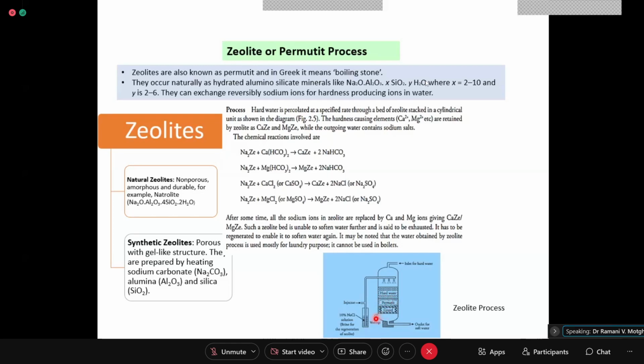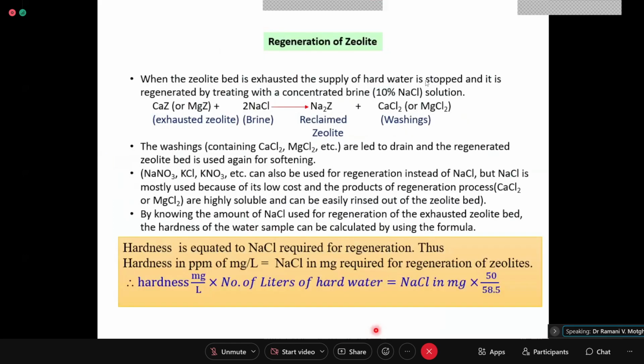The backwashings will be say 10 liters of NaCl used plus some washing water, like 10 liters. So the hardness is removed from 10,000 liters, and now this part is collected in around 20 liters.